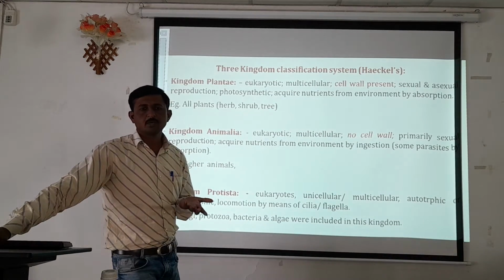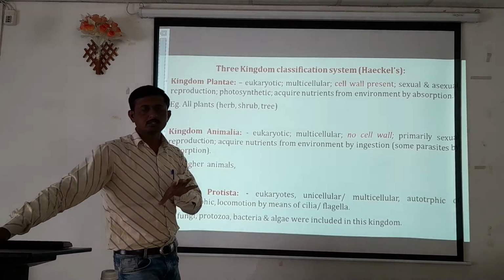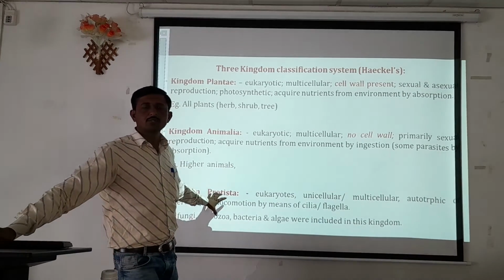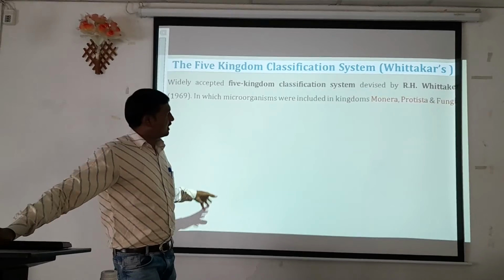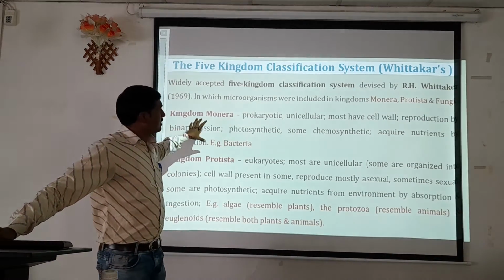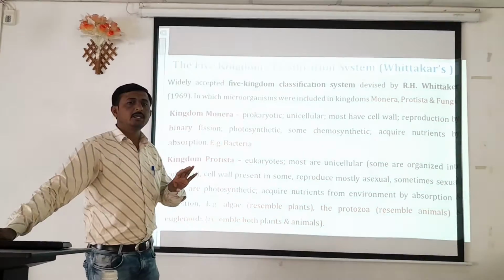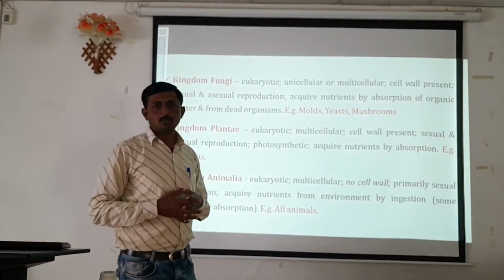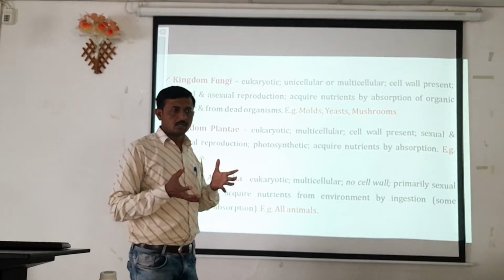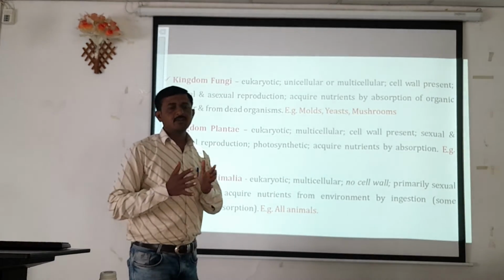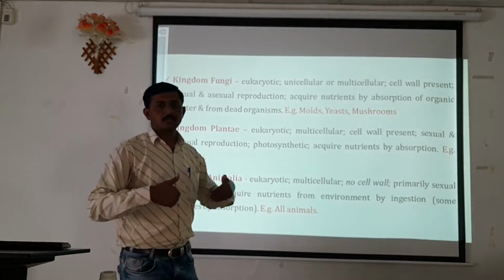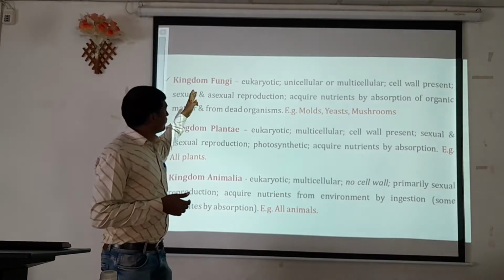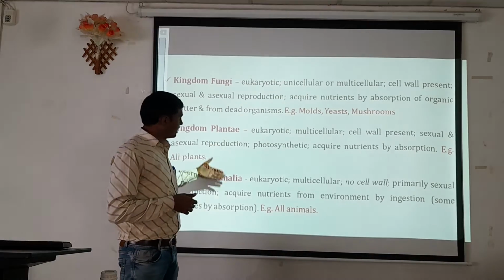Some show photosynthesis, some are unicellular, some are multicellular, and some reproduce by sexual or asexual processes. When a clearer classification is carried out, this broad group, with similar as well as different characteristics, is categorized into kingdom Monera, Protista, and Fungi, along with kingdom Plantae and Animalia.